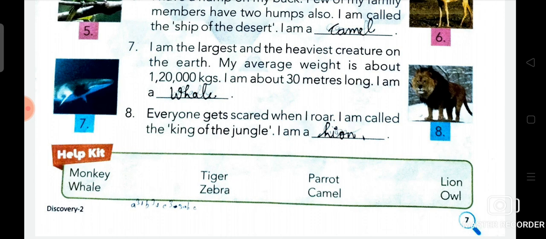So students, now we are going to read about lion. A lion's roar is the loudest of any big cat and can be heard up to 8 kilometers away. Lions have terrific night vision. They are 6 times more sensitive to light than humans. Lions are the only cat that live in groups.